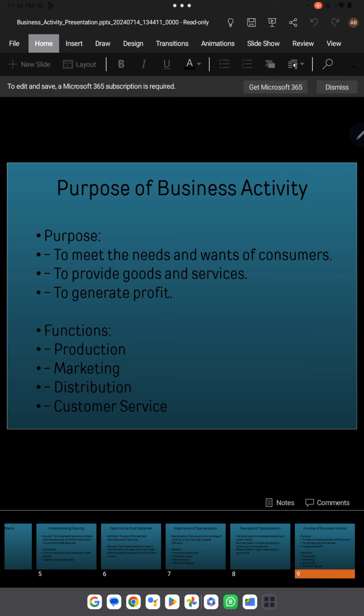And they have different functions, like production. There are a lot of businesses, especially in the manufacturing sector, producing different things. So this is a function of any business activity. They produce, they market, they distribute, and they give customer service also. So these are some of the functions of business activity.